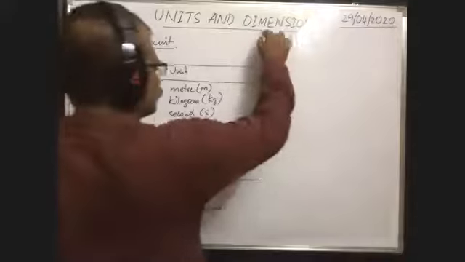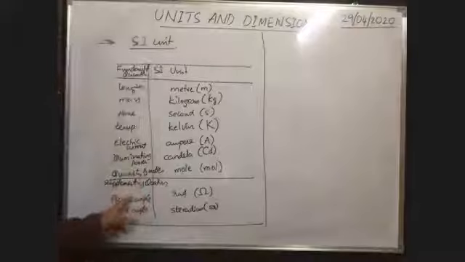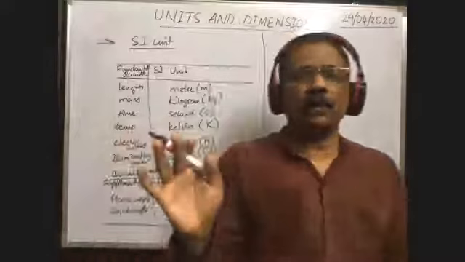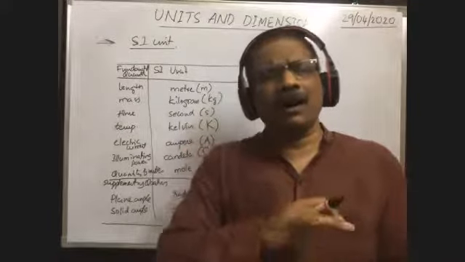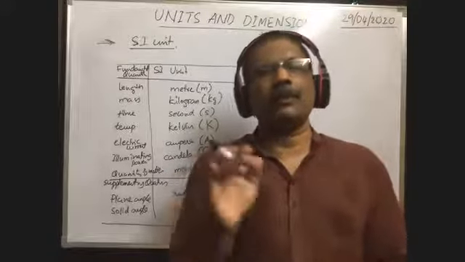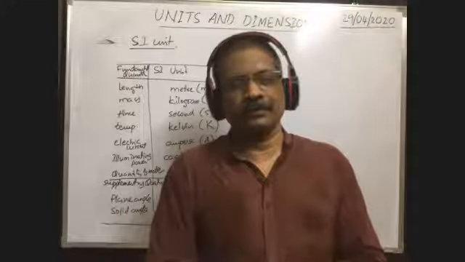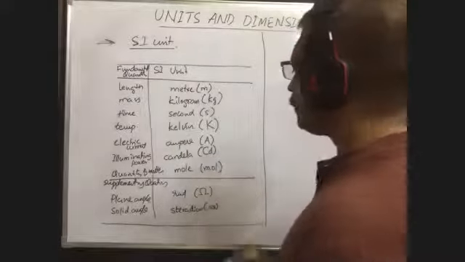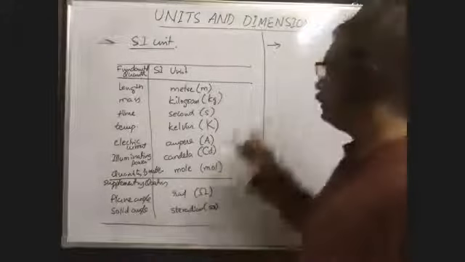Okay. These 2 additionally added quantities are called supplementary quantities. In this way, there are totally 7 fundamental quantities and 2 supplementary quantities. With the help of these 7 fundamental plus 2 supplementary quantities, we can express almost any physical quantity in the universe. Now, what about plane angle and solid angle? First, we will discuss in detail about plane angle.